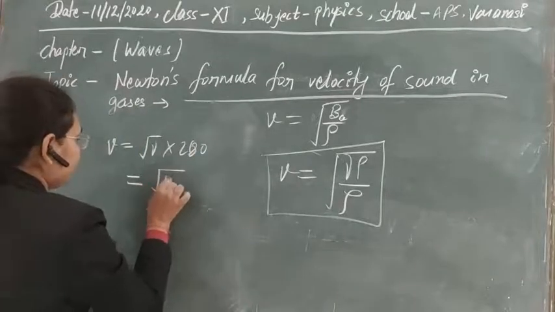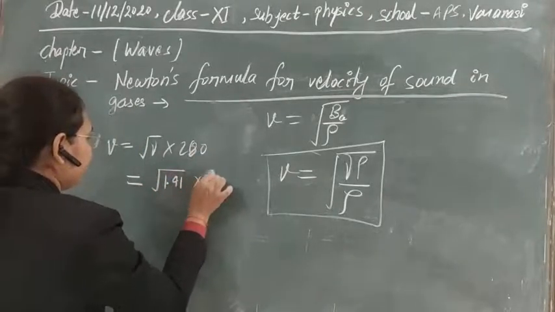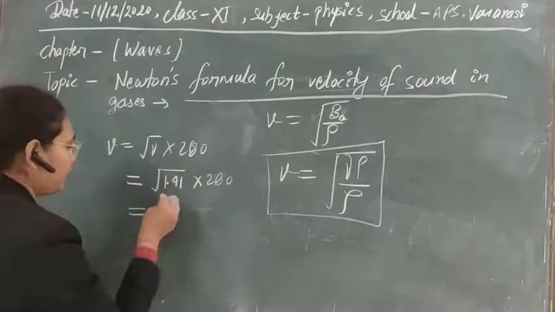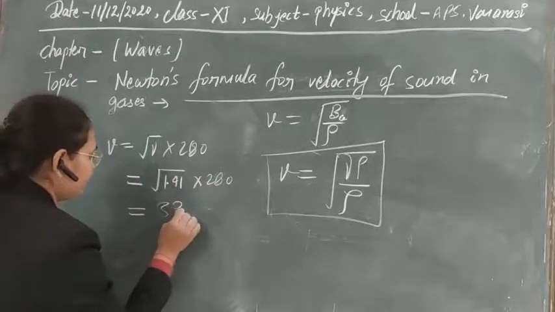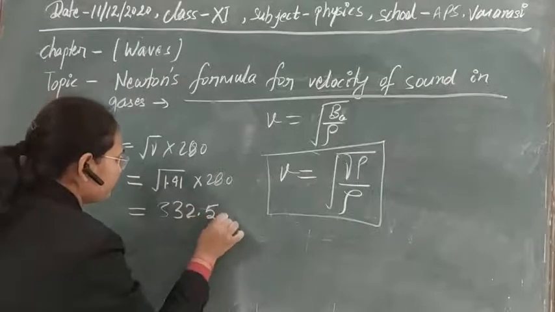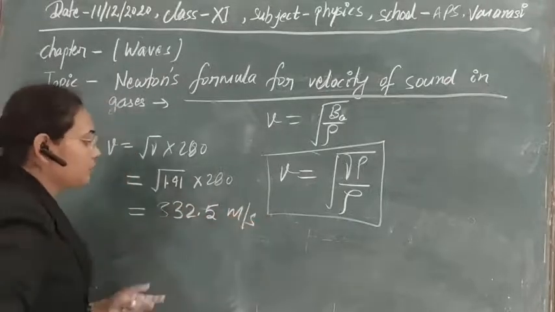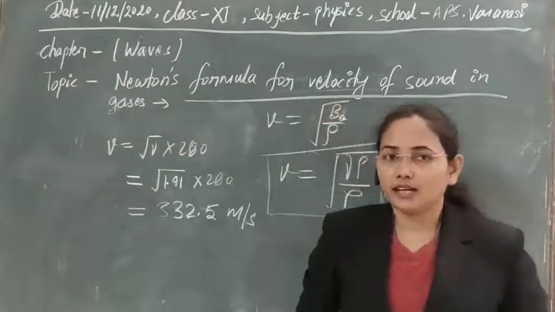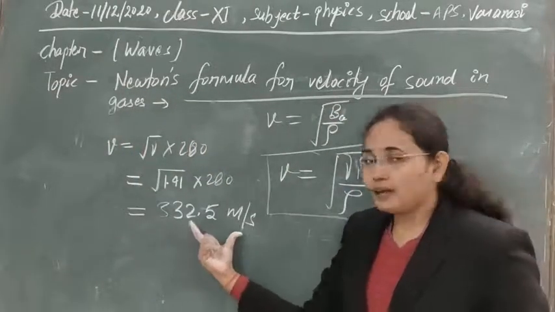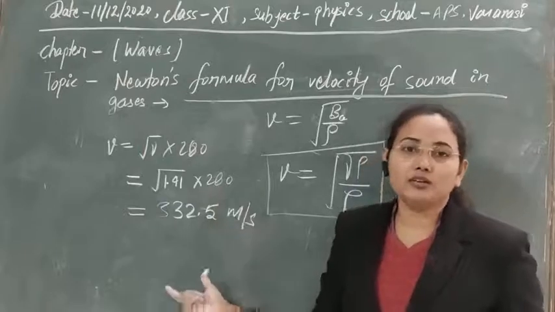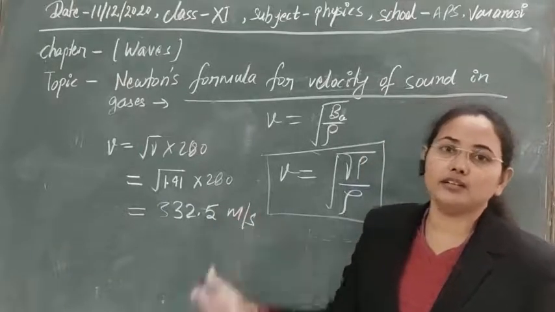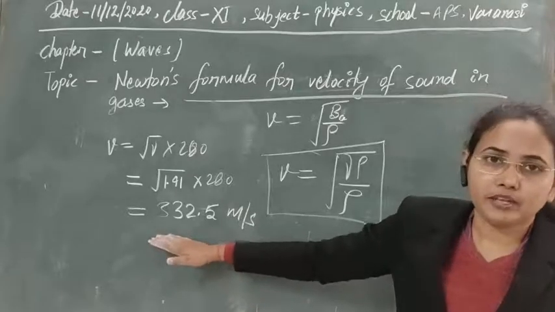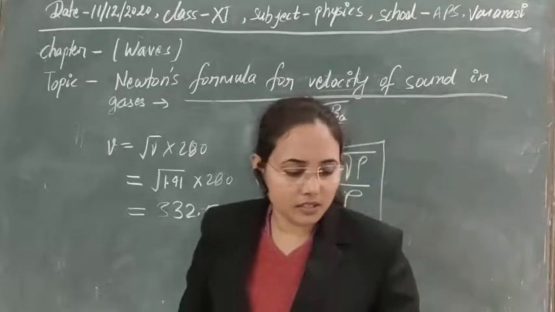If you put this value here and solve, we obtain a value of 332.5 meter per second. Here we are seeing that this value is in good agreement with the experimental value that we have obtained for the velocity of sound in air. So this is the correct formula we have obtained for the velocity of sound in air.